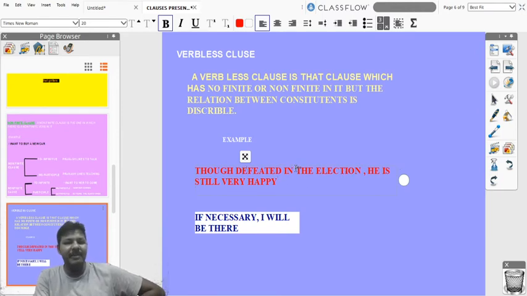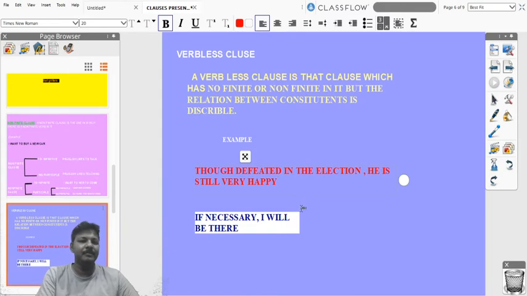Here the verb is not there. Any verb, whether it is finite verb or non-finite verb, is not there. The full form is: though he was defeated in the election, he is still very happy. So the be verb was implied here. Next we will go to next slide.